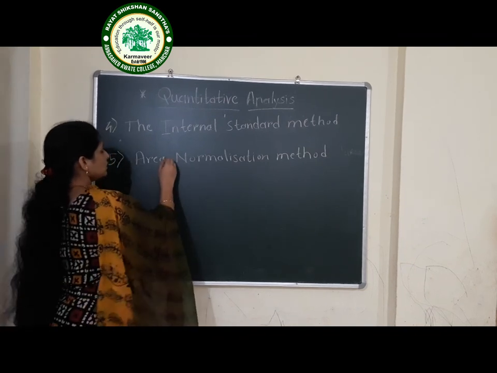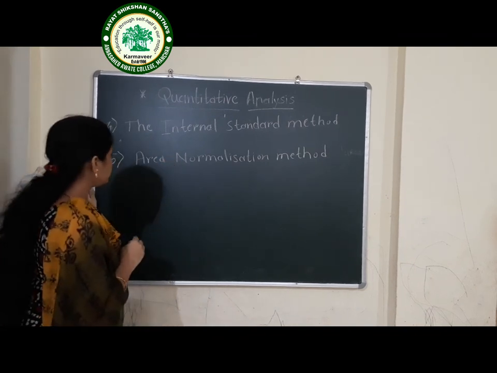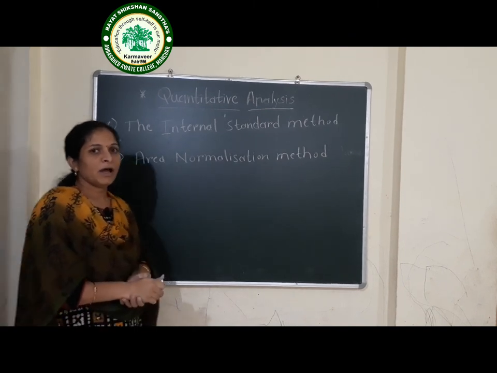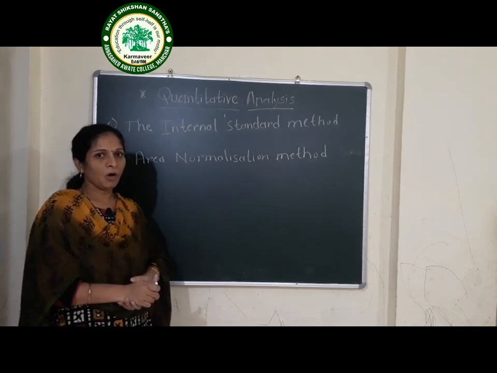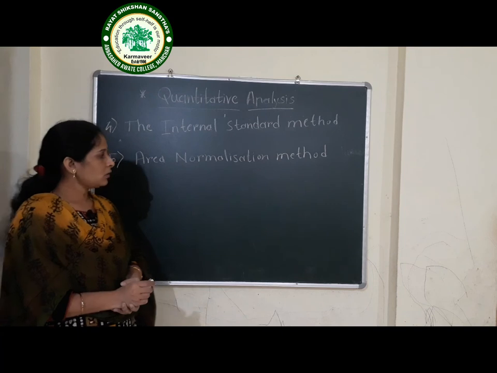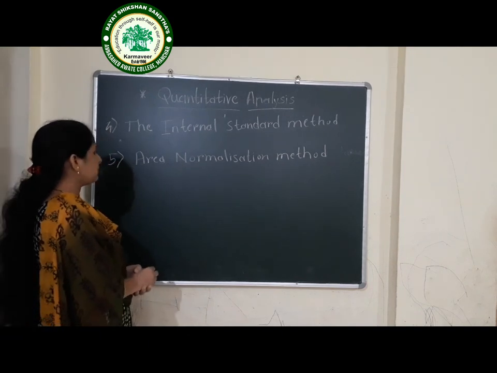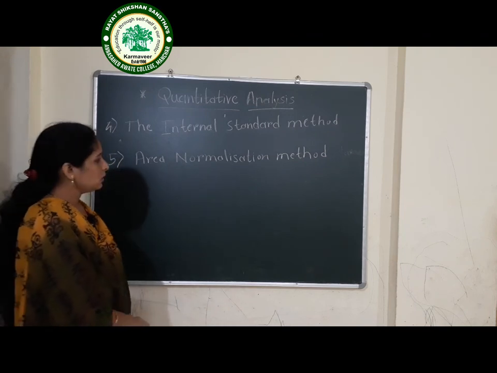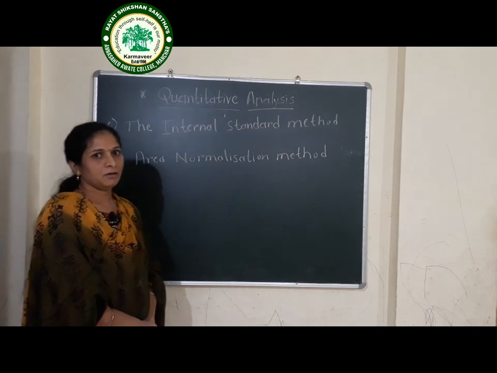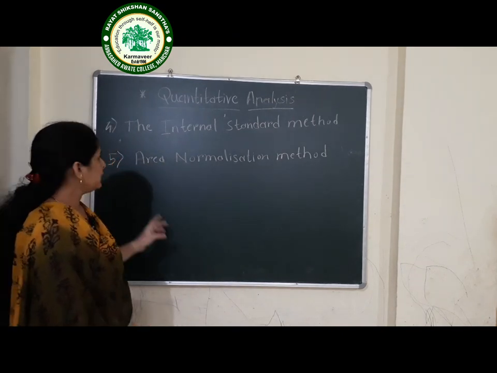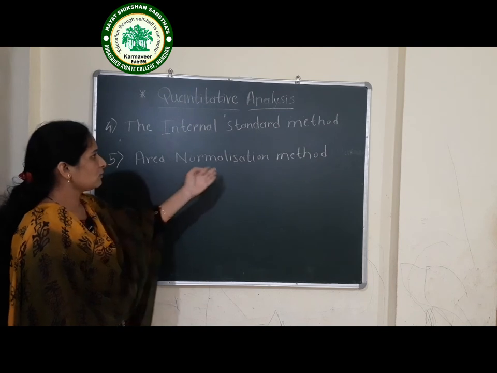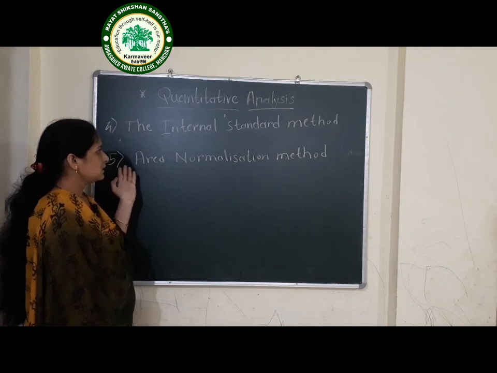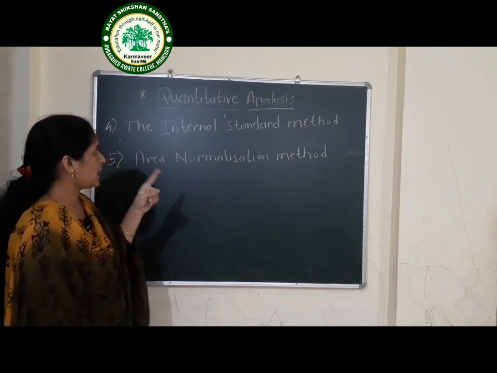Now in this area normalization method we have to do complete elution of all the peaks. Then we are calculating the area of all the peaks from the chromatogram. Then this can be calculated by the ratio of the analyte area to the area of each peak. Okay, by using that area we can calculate this normalization method. As we are taking area for analysis, therefore the name of this method is area normalization method.